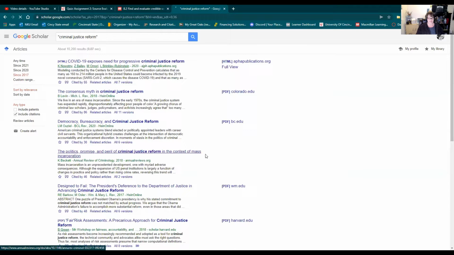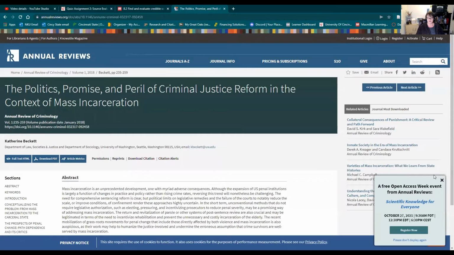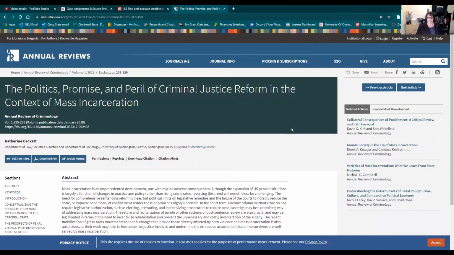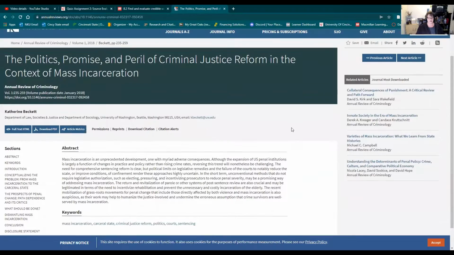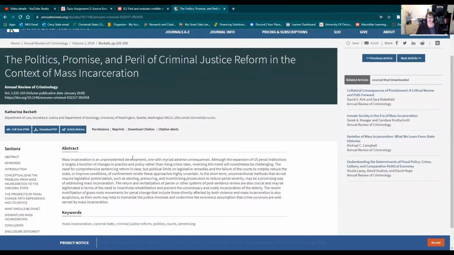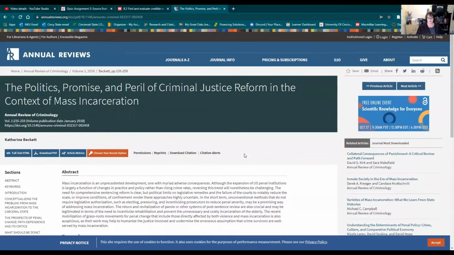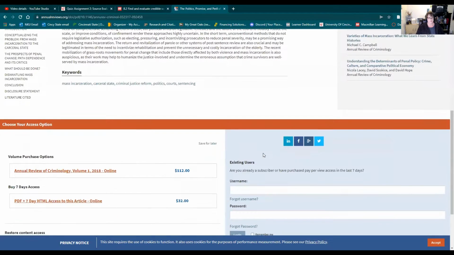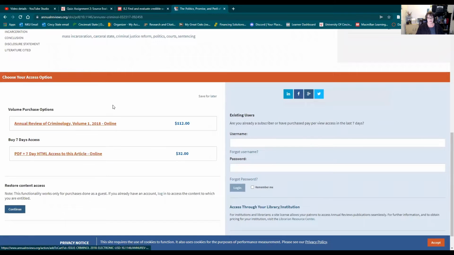But some of these, you may have to try to access them another way. But this is a good way to start. So this takes you to the abstract, and the abstract can be helpful in seeing if an article is right for you. I do want to call to your attention, sometimes they'll have a download or full text available. So let's see, if we click on download, will we actually be able to get, no, see, now they're prompting me to pay money for these articles, right? I'm not going to pay money. Sorry. I don't make that much money.